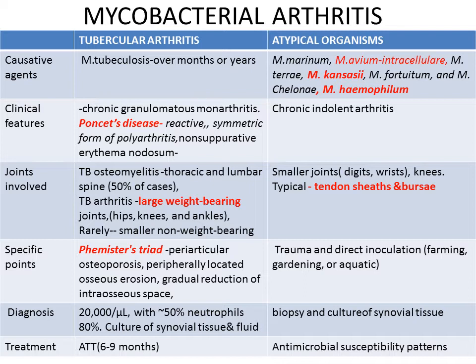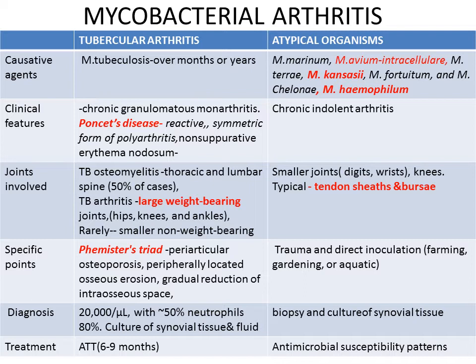So coming to tubercular arthritis caused by Mycobacterium tuberculosis, it develops over months and years, and the clinical features present as chronic granulomatous monoarthritis. However, a rare form, tubercular rheumatism or Poncet's disease, shows a reactive symmetric form of polyarthritis with non-suppurative lesions and also erythema nodosum. Whereas atypical mycobacterial lesions, caused by Mycobacterium avium intracellulare, Mycobacterium kansasii, Mycobacterium marinum or Mycobacterium haemophilum, produce chronic indolent arthritis.